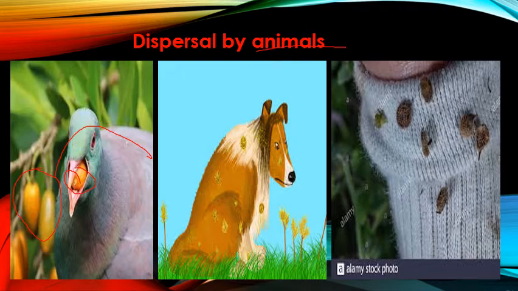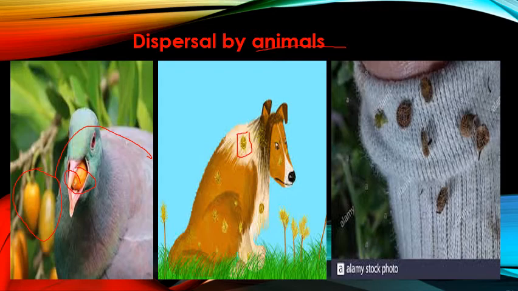All right, now see, like this is an animal, ठीक है, जैसे dog है. So this has a seed which is attached to its body. Okay, now there are some seeds that have a spine like structure. Okay, there are seeds that have spines or hooks on them. ठीक है, स्पाइंस और हुक्स, स्पाइंस यू अंडरस्टैंड कांटा लगा होता है या हुक्स उसमें होते हैं, ठीक है, या फिर उनके ऊपर कोई स्टिकी कोटिंग होता है.